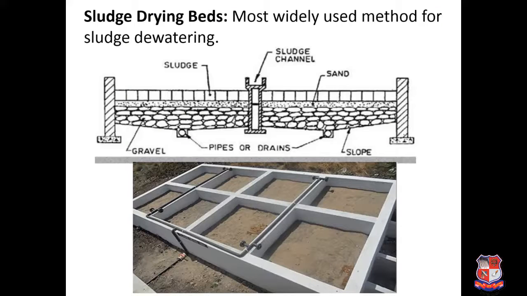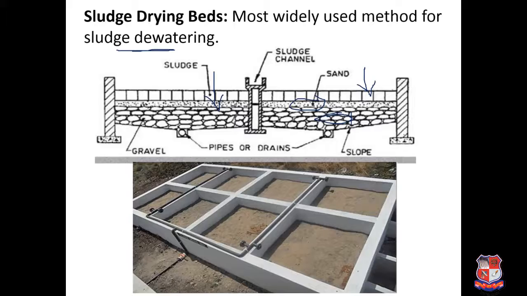And the last one: the digested sludge is applied for further removal of moisture, and this is generally called sludge dewatering. The most widely used method in India is the sludge drying bed. It is a simple bed consisting of sand and gravel. You just apply your digested sludge over it and dry it for 14 to 15 days.